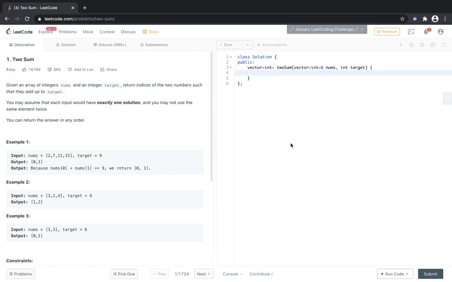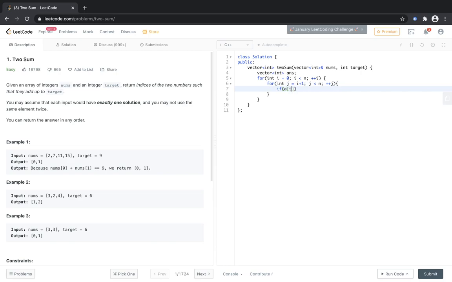So what can we do? If we write only a brute force, we can do this question easily. For int j is equal to i plus 1. Why? Because the numbers are not the same. So let's make a vector called answer.